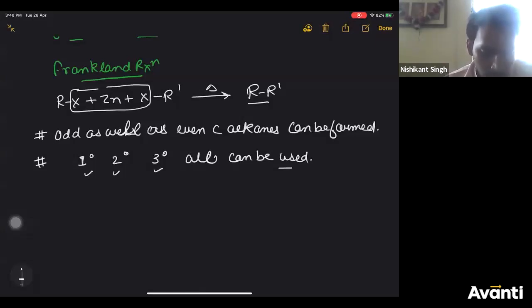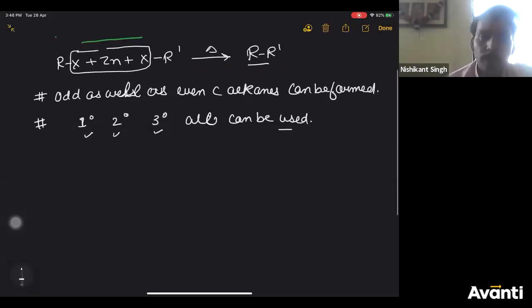Whereas in Wurtz, we had discussed, I think in the end of the class, I had told why tertiary alkyl halides do not give Wurtz reaction. I think Dhanush, after asking yesterday's doubt, you went off. I kept explaining your doubt and you went off. So if you are asking any doubt at the end of the class, please stay back. Do not just ask the doubts and run away.